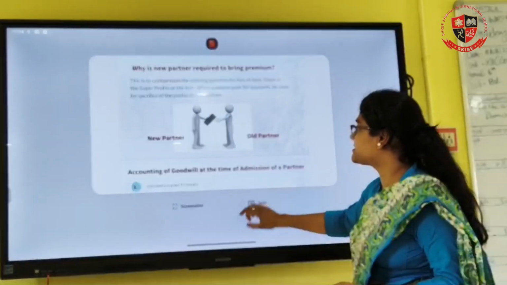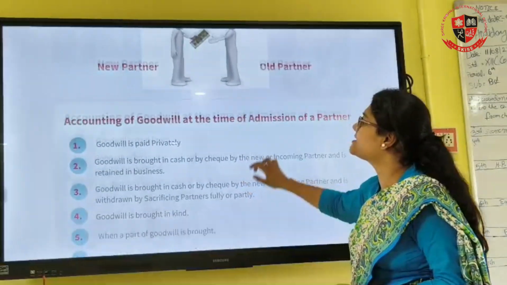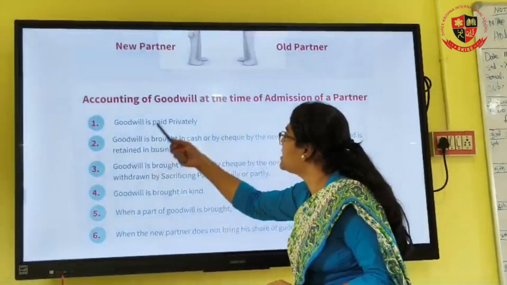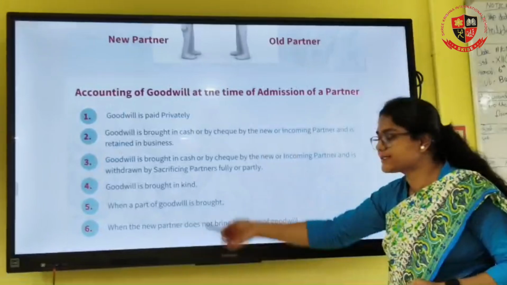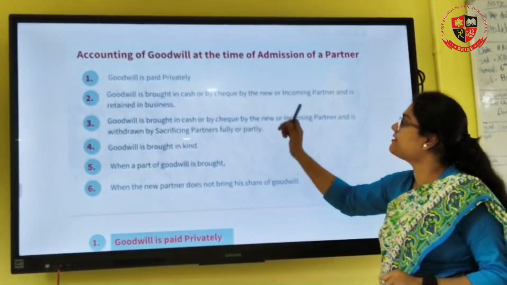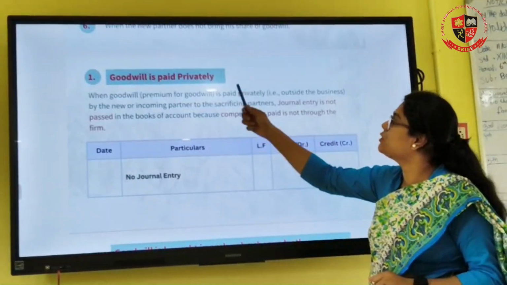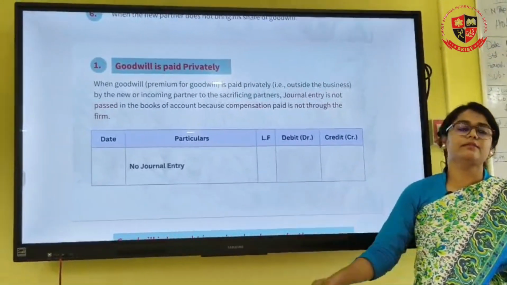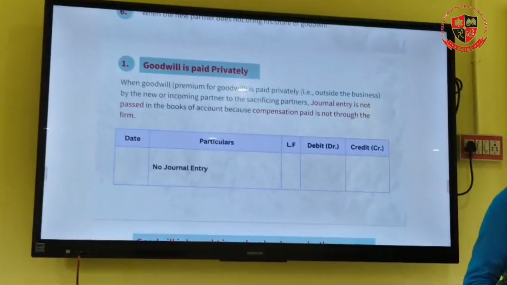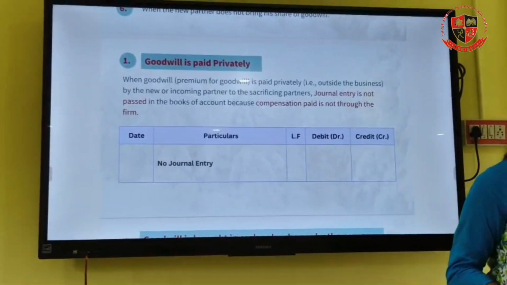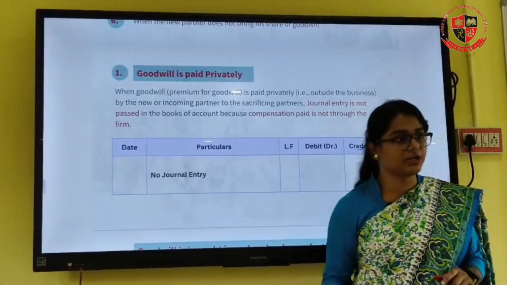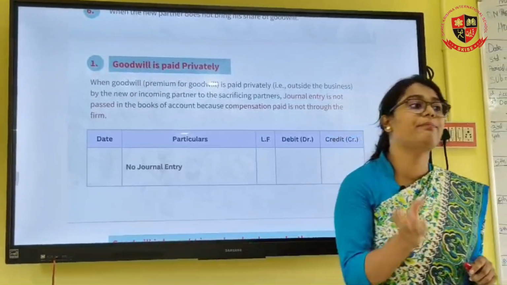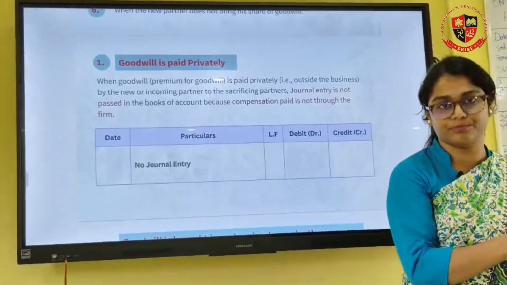So, the first case is when the goodwill is paid privately. There are 6 cases. Let's understand the first case, when the goodwill is paid privately. That means the new partner has not paid it inside the firm.